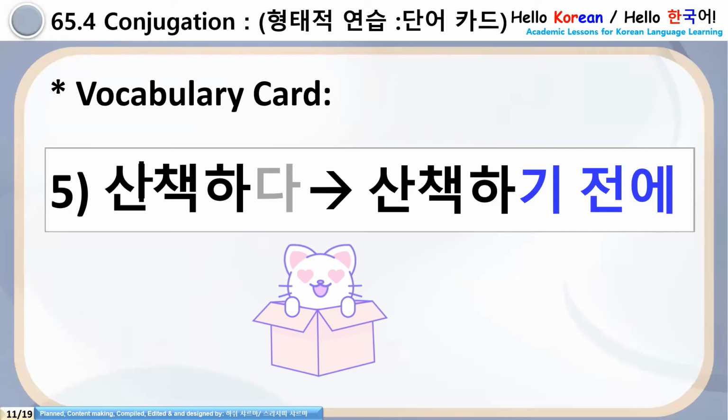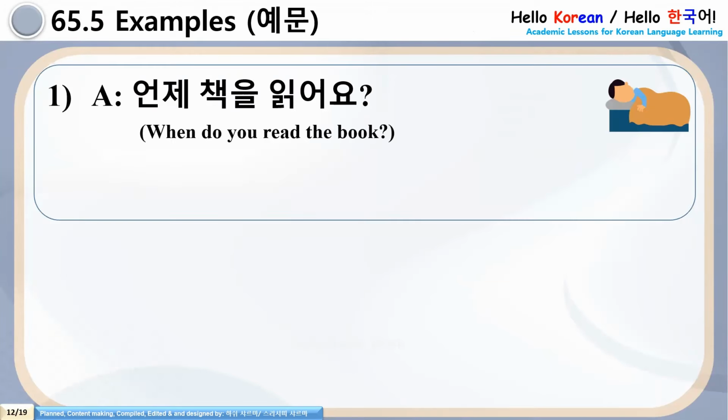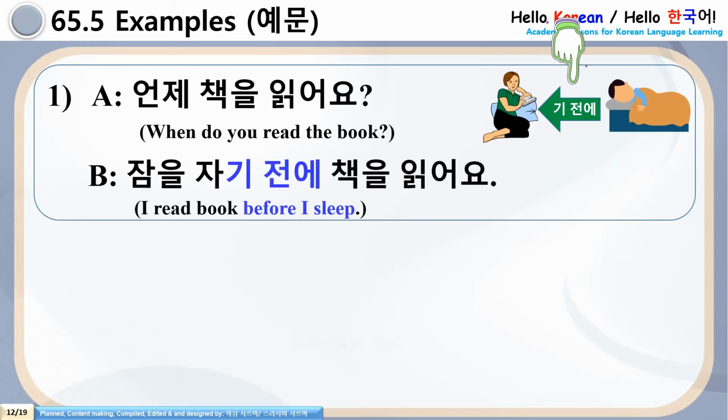So the grammar explanation is clear, usage is clear, conjugation rule is clear. Now what next? Yes, examples. See number 1. 언제 책을 읽어요? When do you read the book? Answer is 잠을 자기 전에. I read a book before I sleep. So this is a very natural and practical situation for most of us.